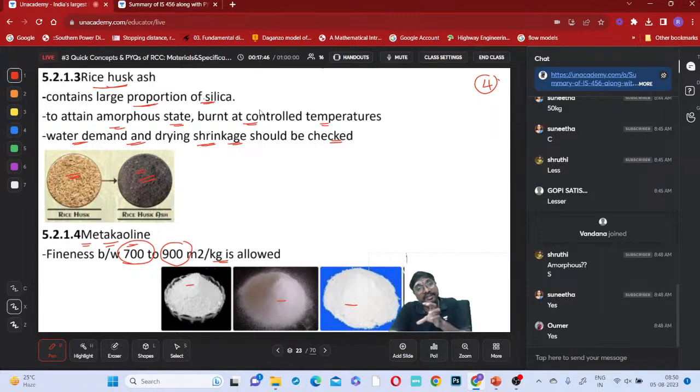So after some percentage of replacement, generally we can go up to 30% also for fly ash. But it is not in all situations. You have to check it in the laboratory and then only you finalize it. You need to check in the laboratory for which percentage of replacement of cement with these mineral admixtures the properties are not changing. Why we have to replace, sir? The properties are not changing, we have to check it.